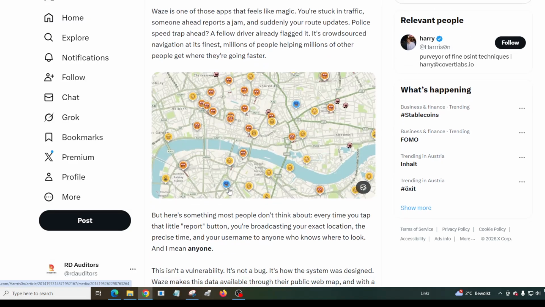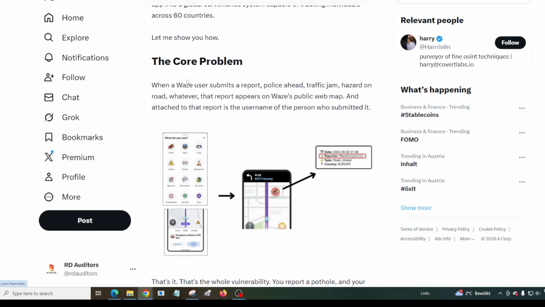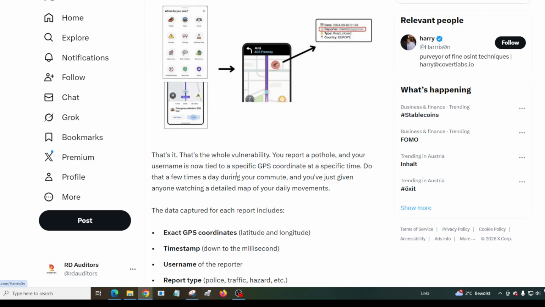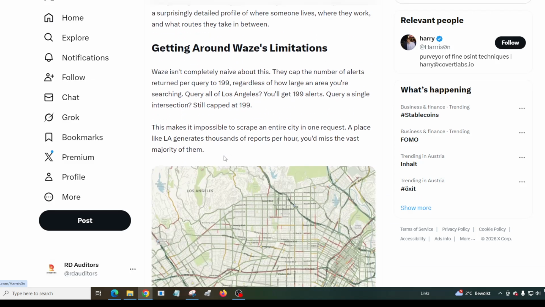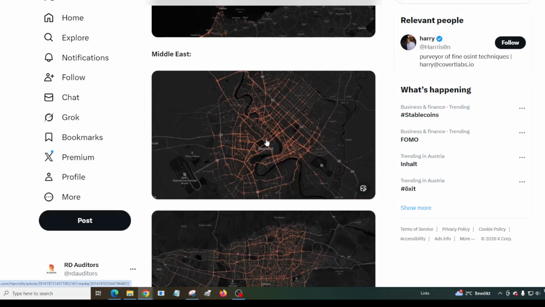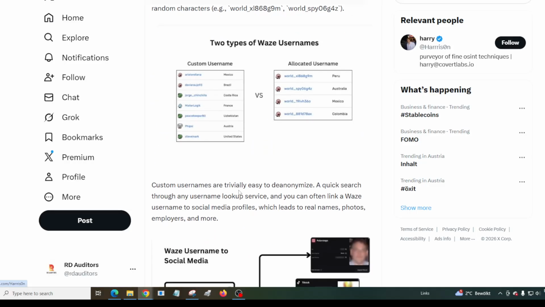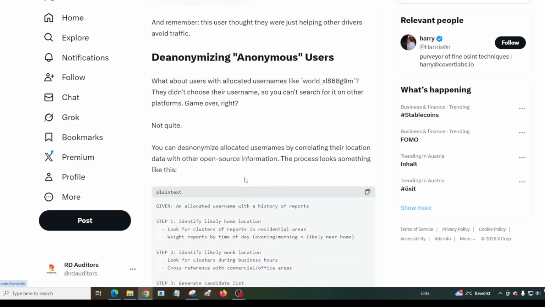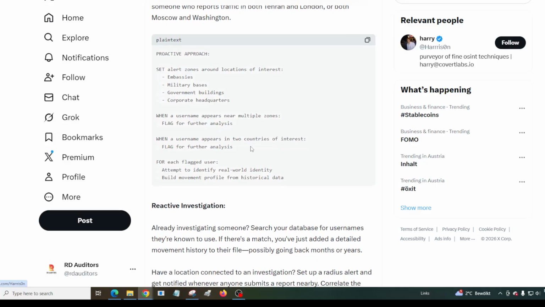Essentially this is a massive vulnerability, a big issue. We understand that the core USP of Waze is to have exact GPS coordinates and so on and so forth, but it goes even further, right? The scale of the data spans not just the US, it's worldwide, as we have seen. It connects to the Waze usernames, and it really goes down to the whole situation. So this whole anonymous aspect is literally thrown out the window, and this is a real massive concern.